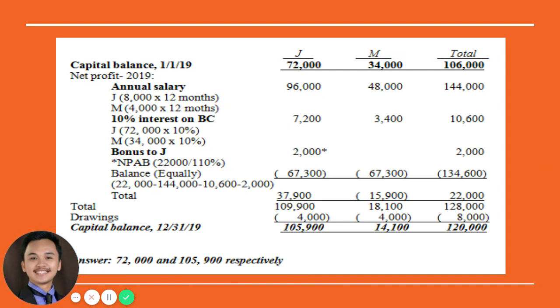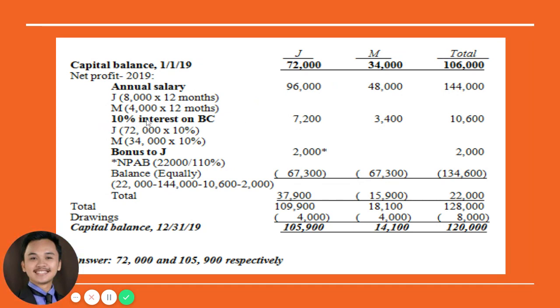So same process here, but in this case, instead of loss in 2019, we already earned a profit. So let's distribute first the salary, bonus, and the interest to the partners. So same stipulation, 8,000 will be given to J per month and 4,000 for M per month. So that's 96,000 and 48,000 respectively.